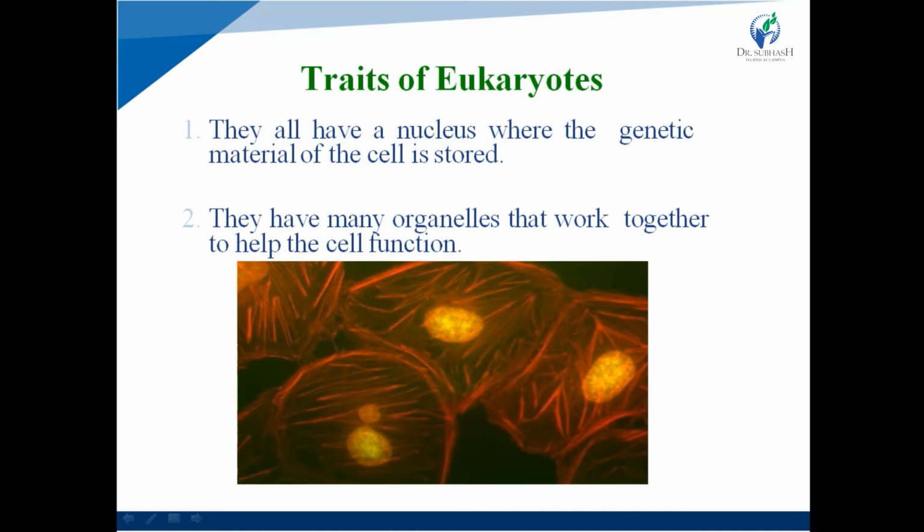Traits or features of the eukaryote cell. First, they all have a nucleus where the genetic material of the cell is stored. They also have many organelles that work together to help the cell function. Eukaryotes have many more organelles compared to prokaryote cells. So what is the function of organelles? To help the cell function.